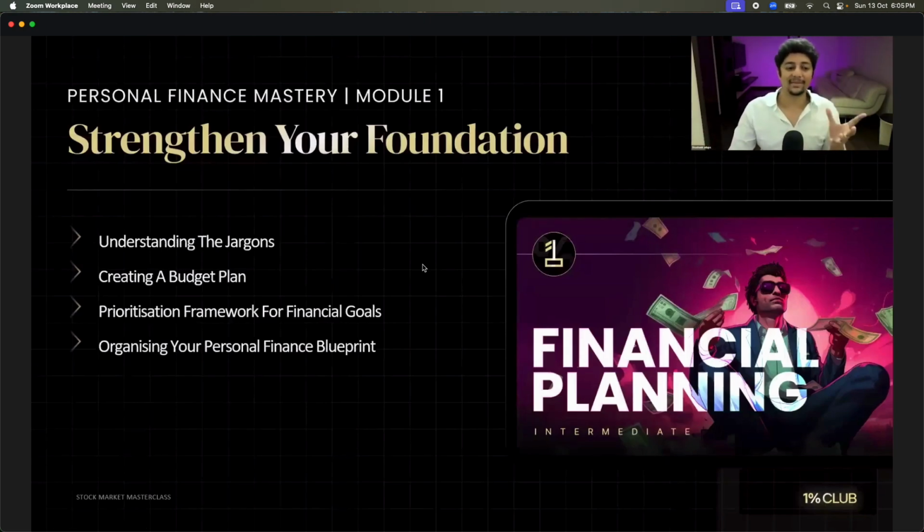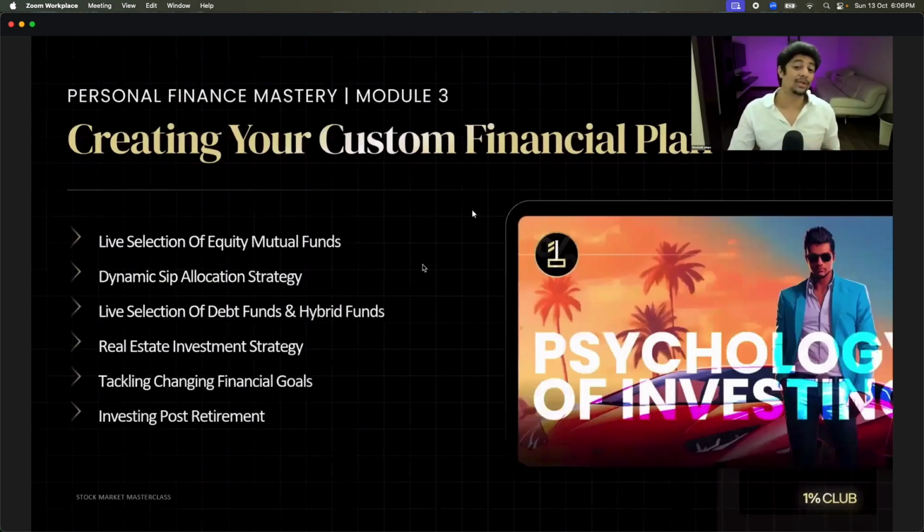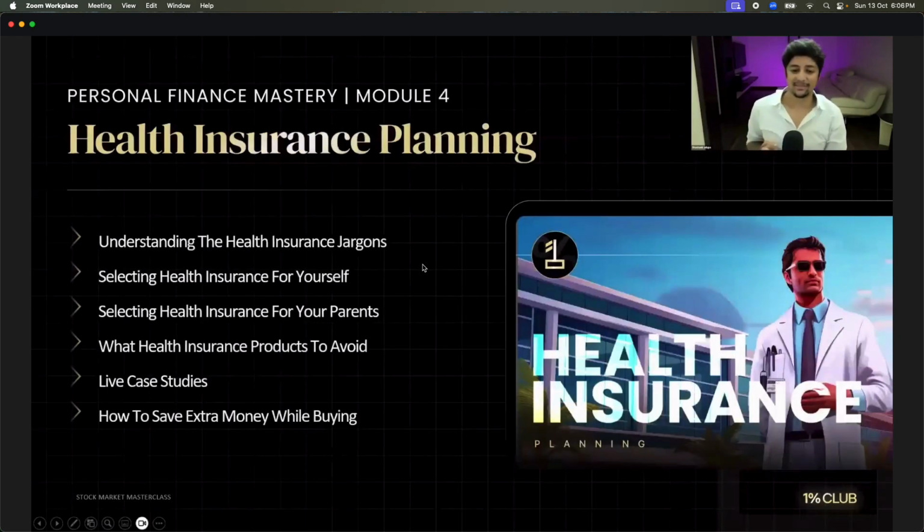So when you learn personal finance, you will learn things like how to create a budget plan, how to position your framework on financial goals, all of that, right? If you're looking at creating a custom financial plan, you can use a tool like Master Financial Planner. You can protect your entire wealth and start growing it. You can also understand how to invest in mutual funds, how to allocate your SIPs right now, how to choose debt funds versus hybrid funds. Every single thing has been well thought of for you, including health insurance planning.